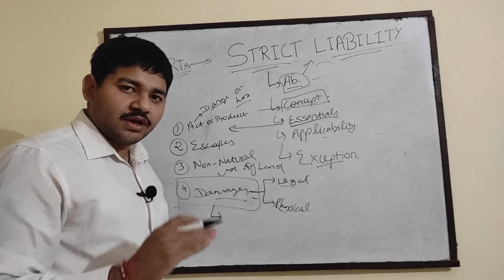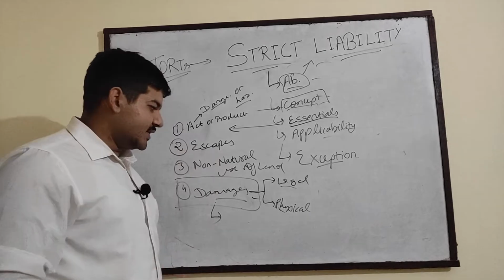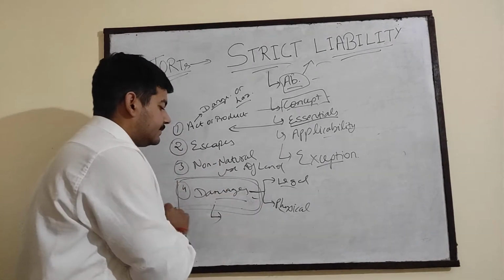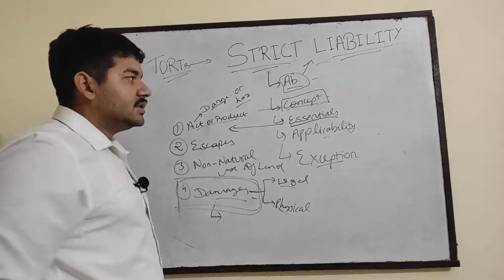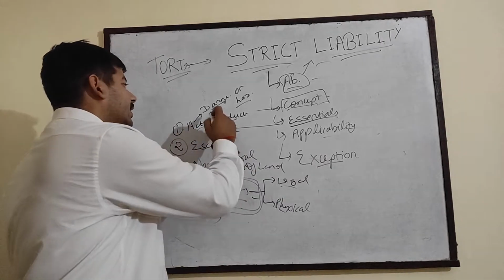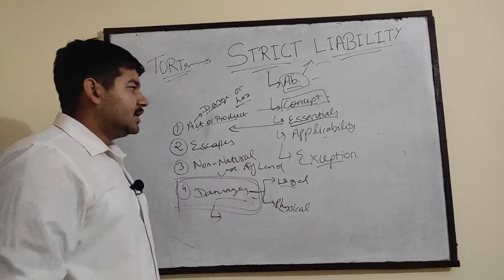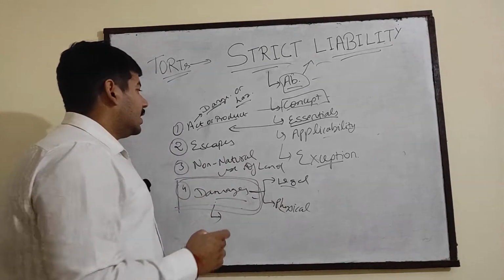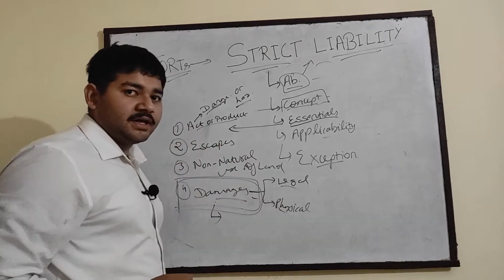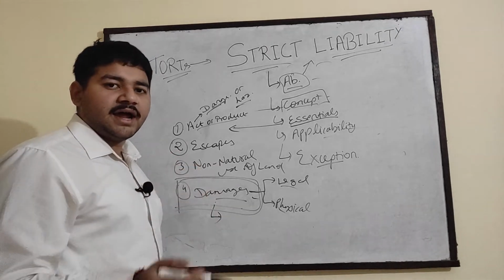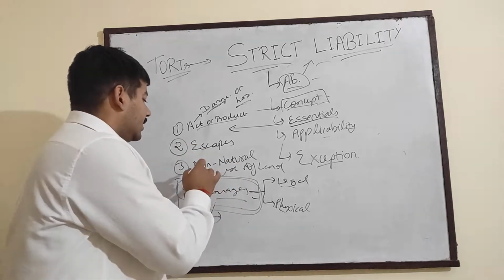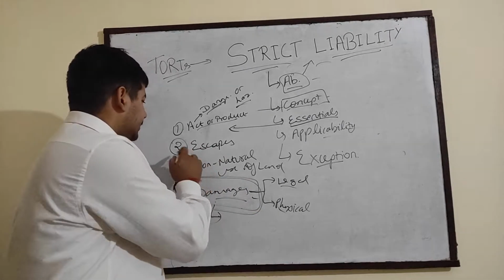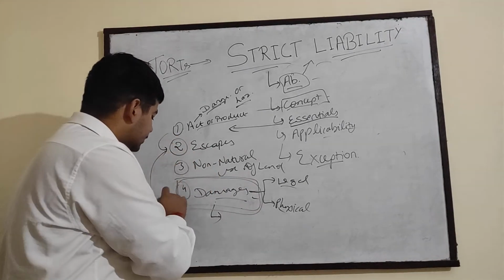For the essentials of any offense, this part is common. Now we will come to what is act or product. The act or product here refers to the dangerous or hazardous act that a person owns, and it is on his responsibility that the act or product will not escape the premises where it is kept. If it escapes, then there are damages.